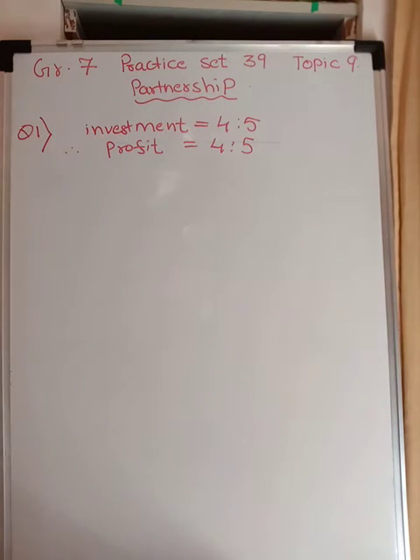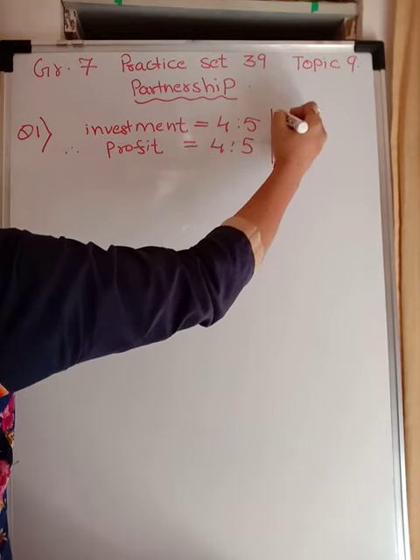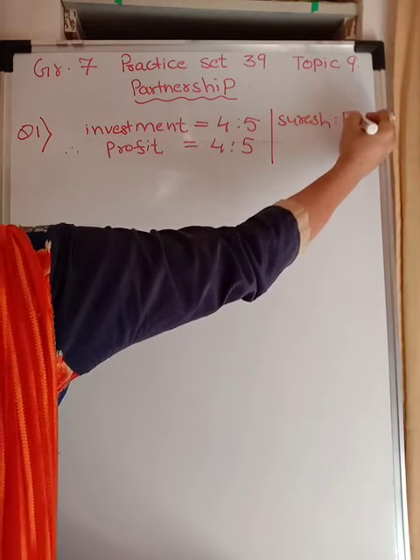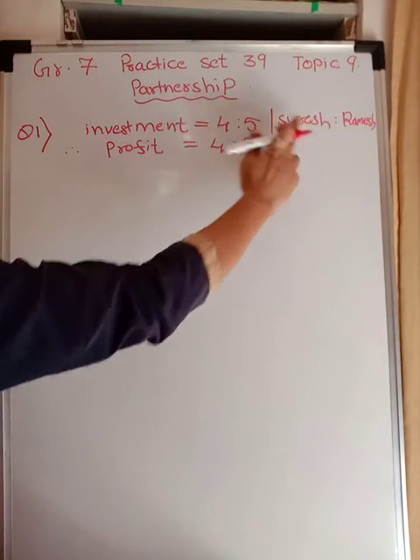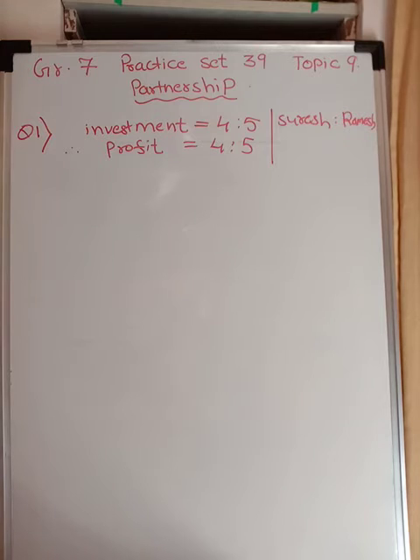Is this clear? 4 parts Suresh and 5 parts Ramesh. So what is the ratio? Suresh is to Ramesh. That means Suresh has invested 4 parts and Ramesh has invested 5 parts. So if 9 rupees is the amount invested, 4 rupees are given by Suresh and 5 rupees are given by Ramesh. It is as simple as that.